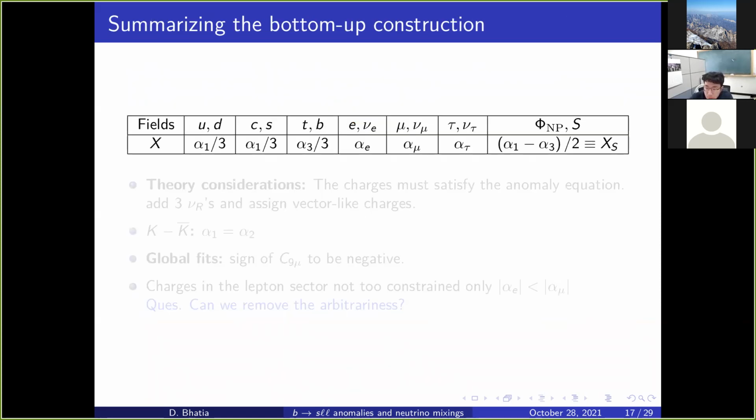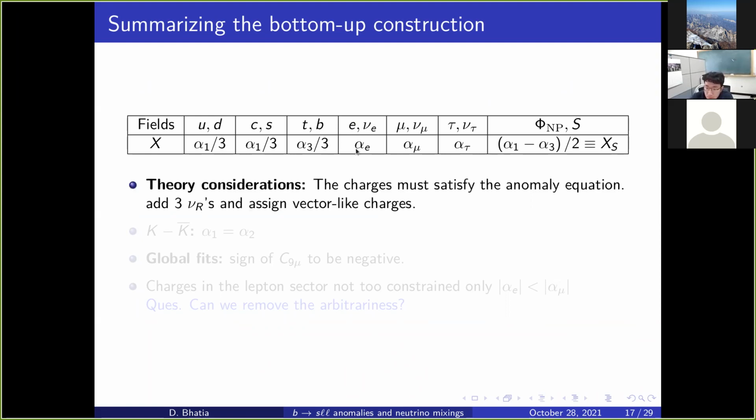So, okay, let me summarize. This is our particle content. We have three right-handed neutrinos. We have this phi nu physics and S. We call this charge simply X_S. And we know that from theoretical consideration, these charges must satisfy the anomaly equations.